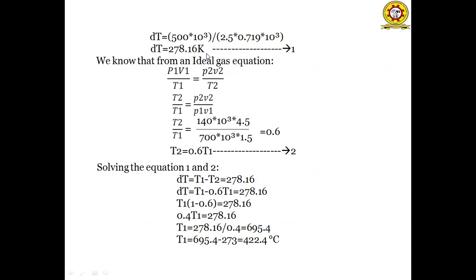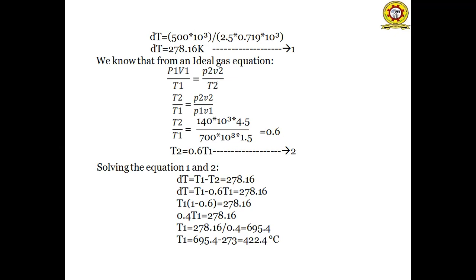In the given problem, it is an ideal gas equation. For calculating the temperature ratio T2 by T1, because there are two unknown values T1 and T2, it is calculated from the ideal gas equation PV by T is equal to constant. So for the initial condition, P1 V1 by T1 is equal to final condition P2 V2 by T2. So we'll get the temperature terms on one side, pressure and volume terms on the other side.